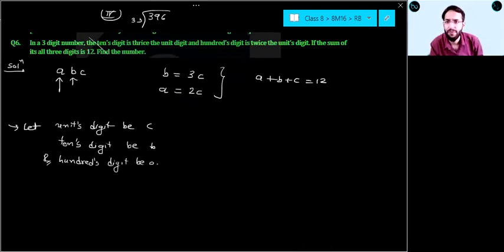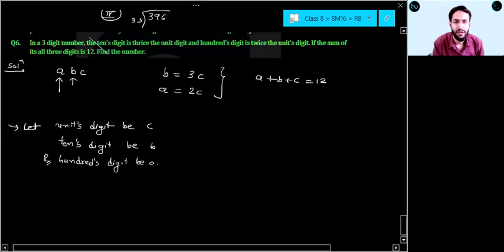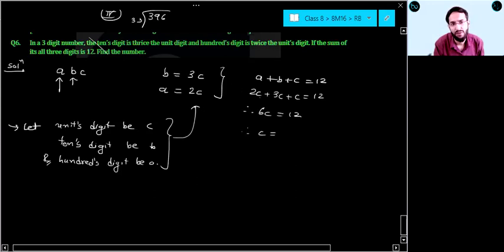Yes, of course. So from here you can write after this statement, as per the question, these two. Now if you put all these values here, B equal to 3C and A equal to 2C, 2C plus 3C plus C equal to 12. So therefore 3 plus 2, 5C plus 1, 6C equal to 12. C equal to 12 by 6, which is 2. If you put C equal to 2, then B equal to 3 into 2, which is 6. A equal to 2 into 2, which is 4.